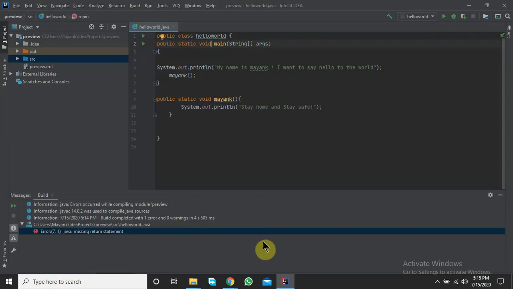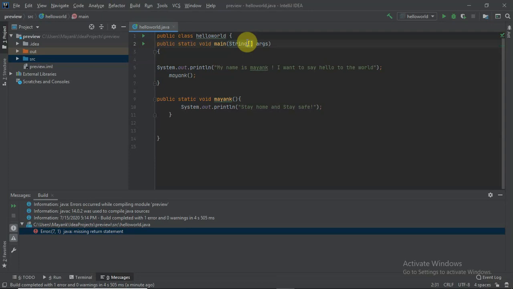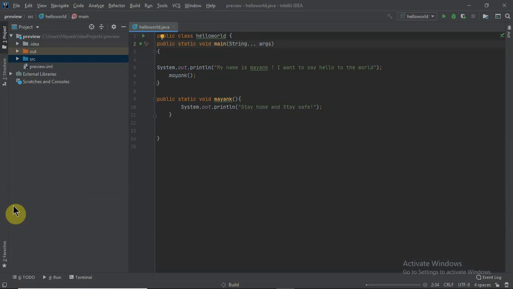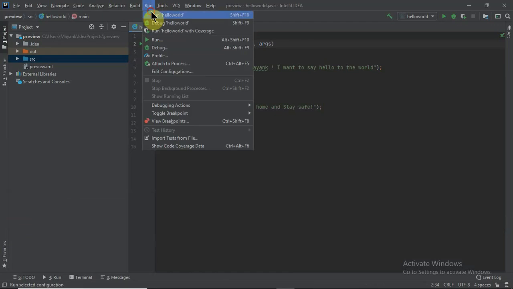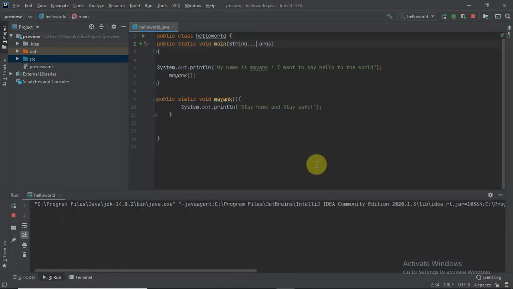So what I am actually saying is that you can also declare it like this, and the result will be the same as it was displayed earlier. The format should be a string array accepting a set of arguments. So let's run it. You can see here the code runs successfully.